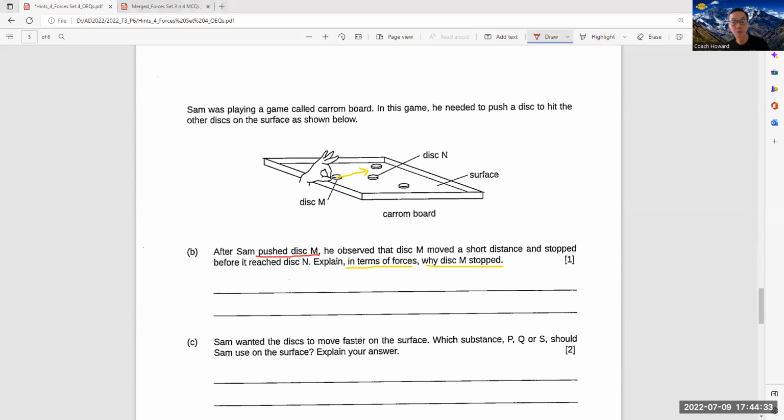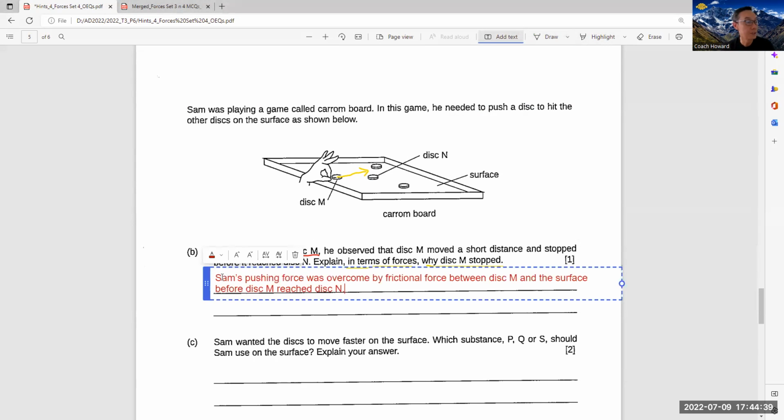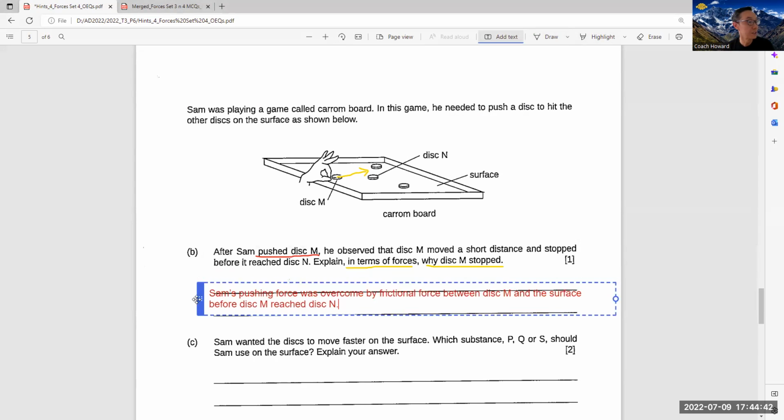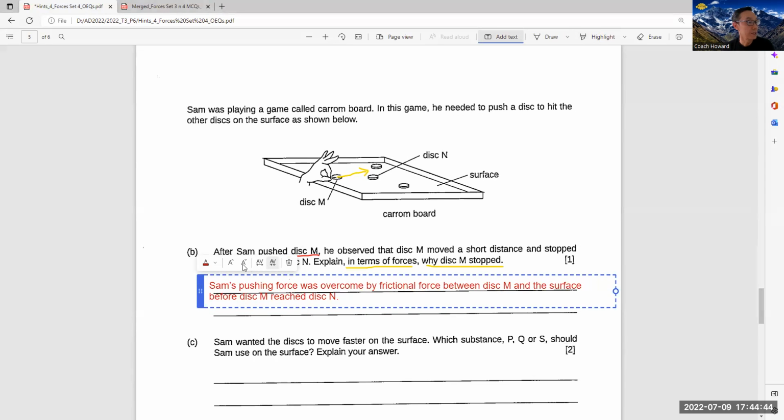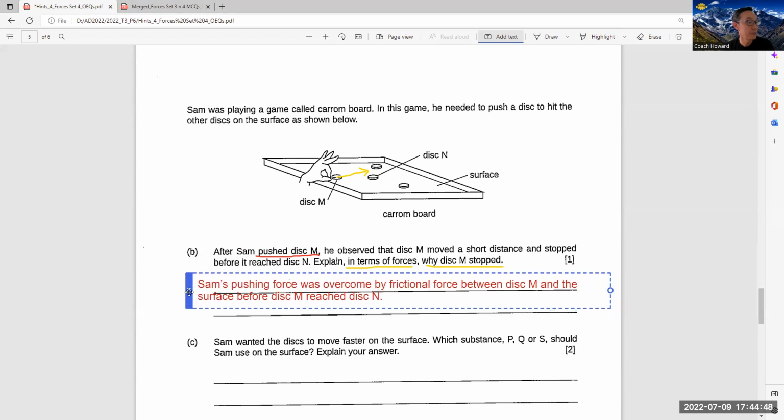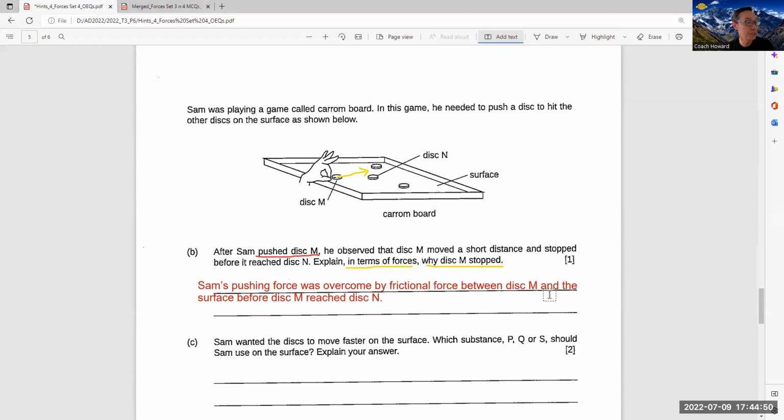Okay, so I should answer this part. This is how you say. Make it bigger. Sam's pushing force was overcome by frictional force between this disc and the surface before this disc reached this end.